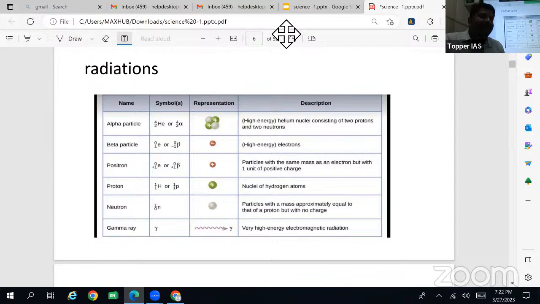Okay, so the alpha particle is basically a helium nucleus consisting of 2 protons and 2 neutrons. They have asked this in some KPSC exam, not in UPSC. UPSC questions have a little higher difficulty level. A beta particle is nothing but high-energy electrons. Then the positron has the same mass as an electron, but is positively charged. So what is a proton?